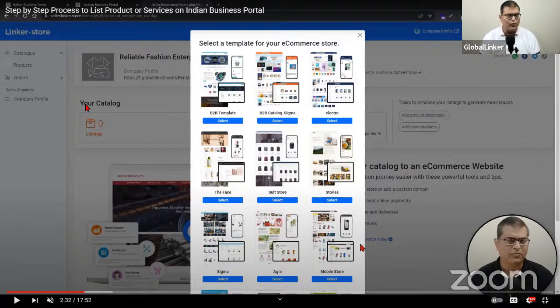In fact, what I propose to members is that every 6 months or every 1 year, you should change the design theme of your online store. Otherwise, your online store, your digital catalog will start looking boring, right? So if some person is quite frequently coming to your digital catalog and it remains the same over the years, obviously, it will give that feeling that there's nothing new and there's nothing happening with this organization. It seems to be operating at the same pace, right? So you should keep switching or changing the design theme from time to time to keep that digital catalog, that online store, looking as fresh as possible, right?